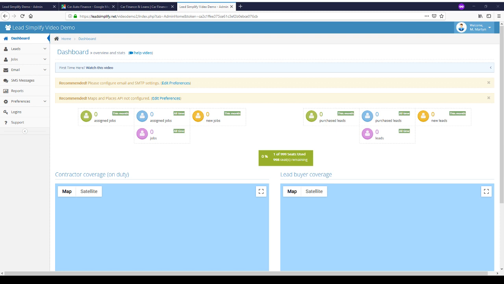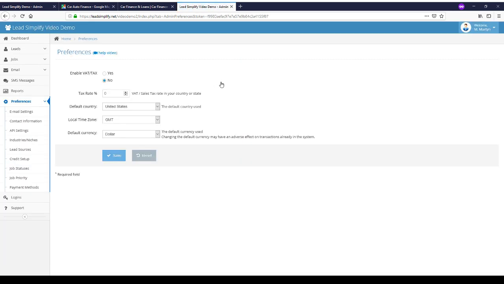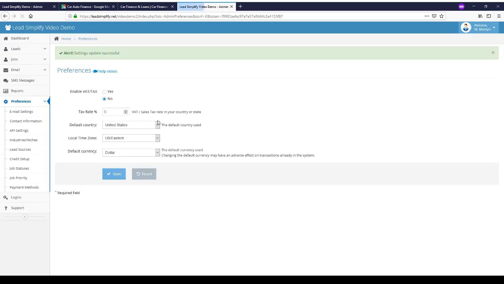So what we're going to do next is we're going to jump over to our preferences. We're going to set the default country to the United States, which we've done. We're going to set our time zone to Eastern, and our currency is dollar. I'm going to save this, and then we're going to set up our credit options.